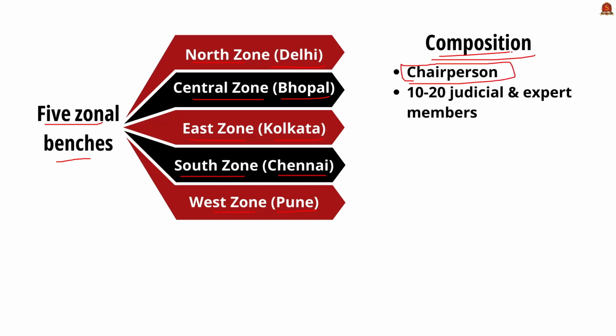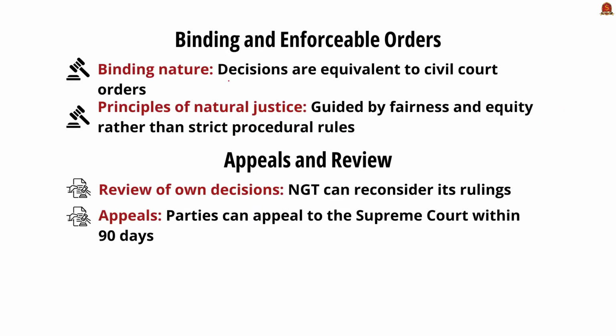Now looking at the composition, NGT has a chairperson and it has 10 to 20 judicial and expert members. The judicial members will guide in legislative issues and expert members are there to provide technical details. All the decisions taken under NGT are equivalent to civil court orders and NGT is guided by the principle of natural justice. Here the natural justice means the justice which is delivered by what is right and what is wrong and not by strict procedures. So this is the principle of natural justice which guides NGT.